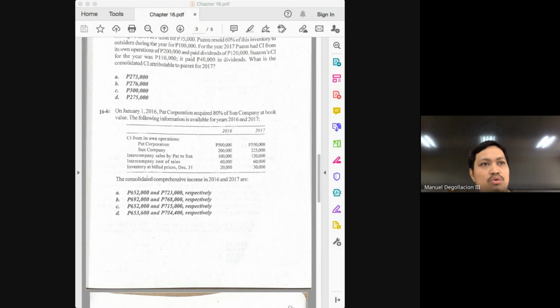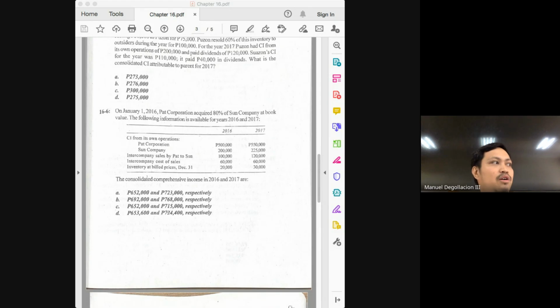How much? 20,000. Do we have the markup rate? Yes. How much? 40%. So we now have the two things we need. So you can now compute for the markup on the ending inventory. How much is 20,000 times 40%? 8,000. And that would be the markup on our ending inventory.